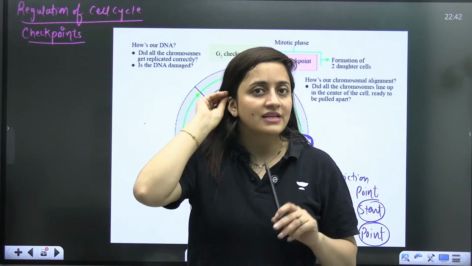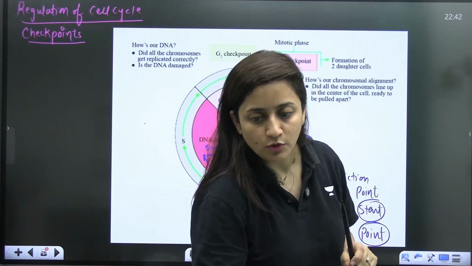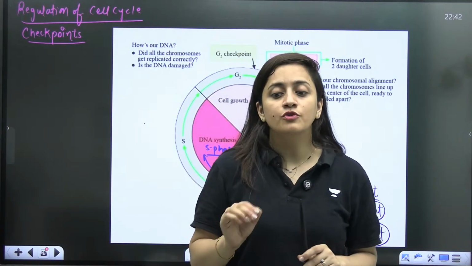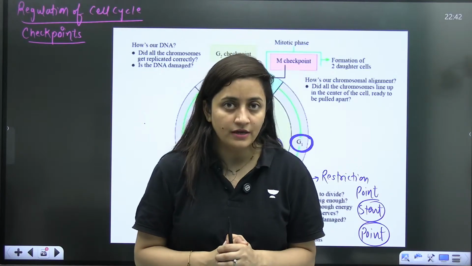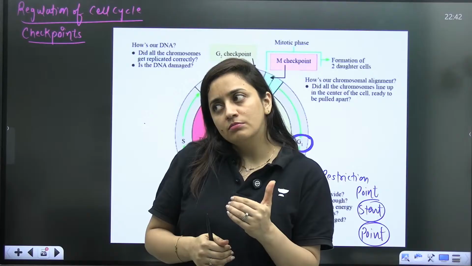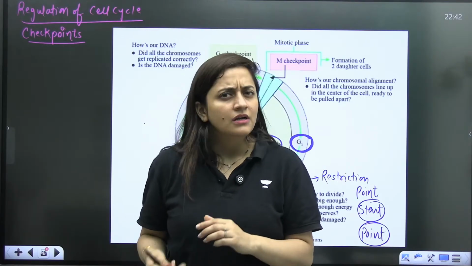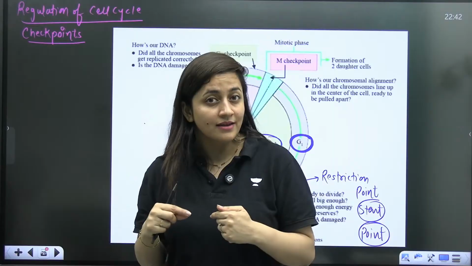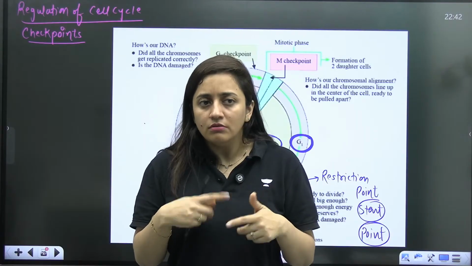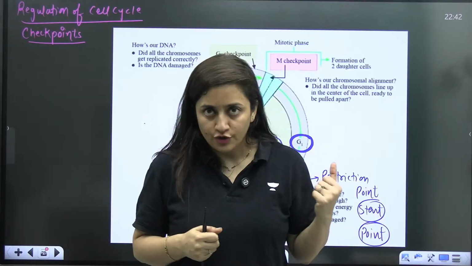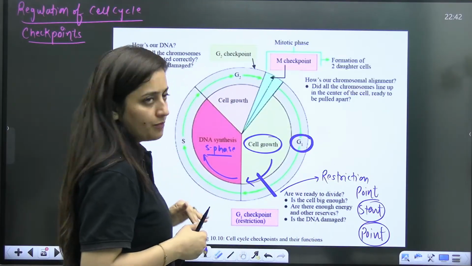Now, I am talking about the cell checkpoint. If your cell is dividing, we have to make sure that it divides properly and that errors are not there. Why? Because errors mean mutations. Some slow mutations are there in our system, but frequent mutations should not be there. So we have the checkpoints.